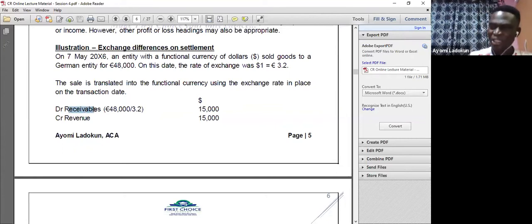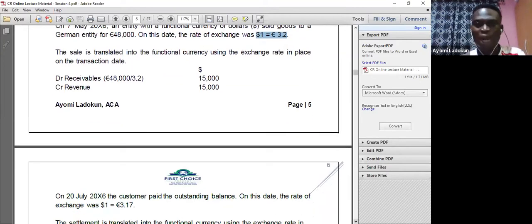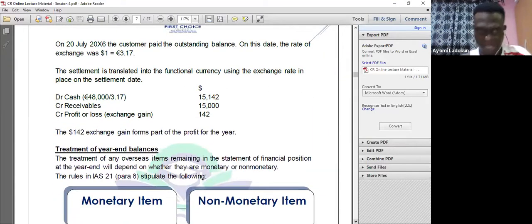Receivable is money that I'm expecting that is coming to me from my creditor. I was expecting $15,000, because the exchange rate at that time was $1 to 3.2. But now, when my foreign customer has paid me, the exchange rate is $1 to 3.17 euros. So when I do the conversion, I have 15,142.